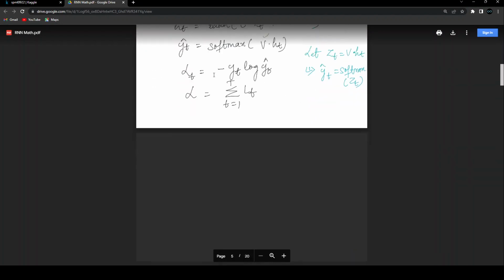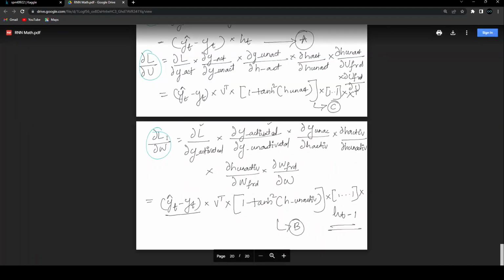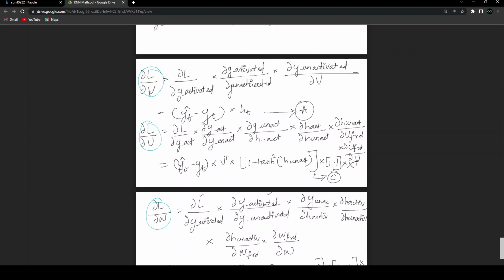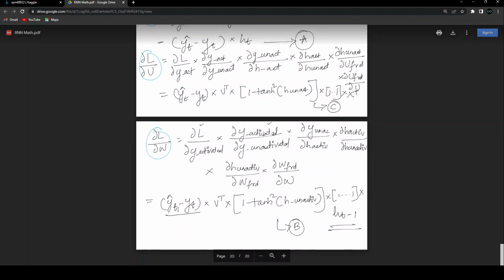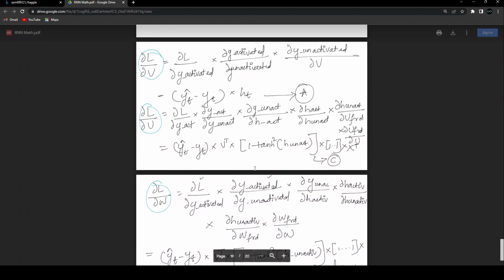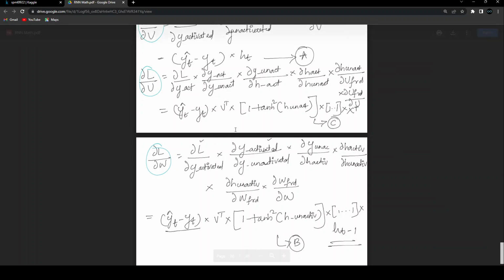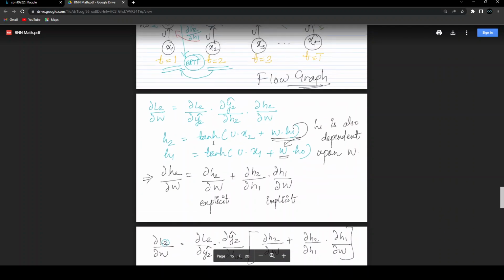So if you want, you can just go through it. The important part is the last one: the derivative of loss with respect to the weights of the hidden layer, the output layer, and the input layer. We can see that there are a bunch of things multiplied together. If any of these derivatives goes to zero, all of the other things will also become zero, and the overall update will not be able to happen. That's the main logic.